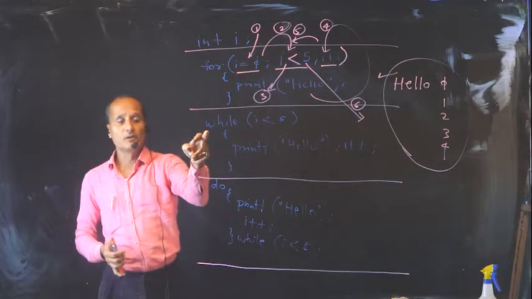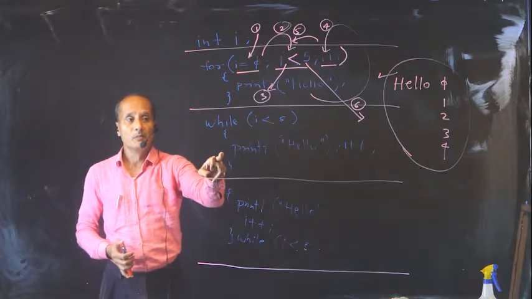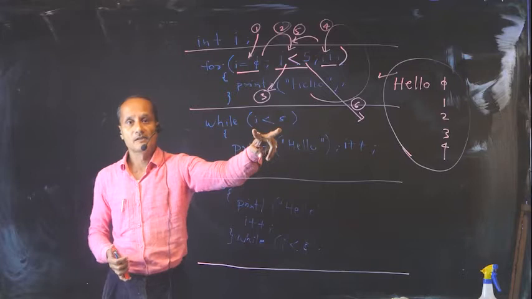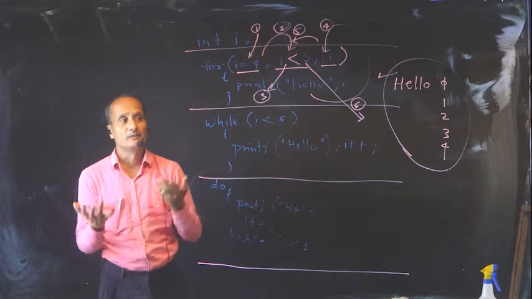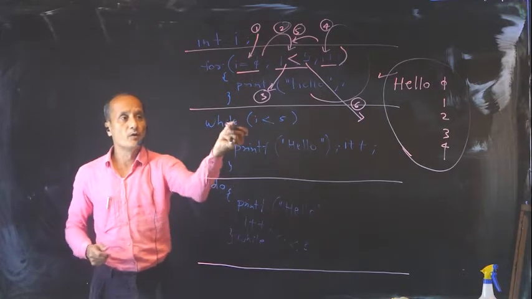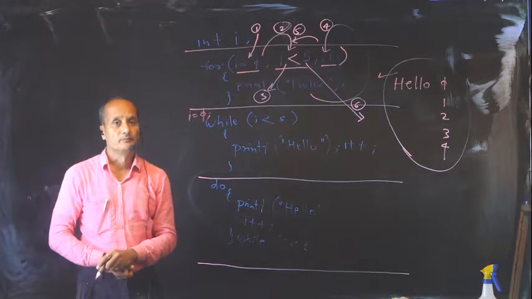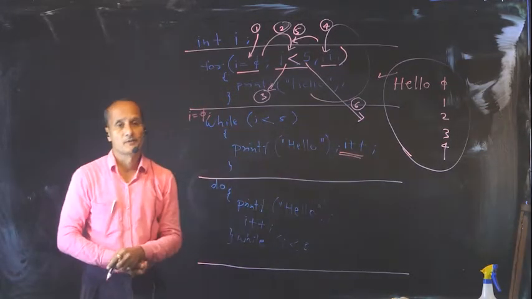Now let's come back to the while loop. Again, printf hello is what is going to be repeated. But as you can see clearly, inside the while parentheses there is no initialization or increment. So before we start a while loop, we should not forget to write this i equal to 0. And inside the while loop, we also should not forget this i plus plus.